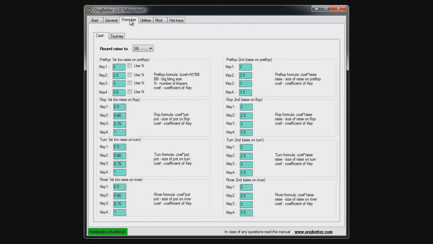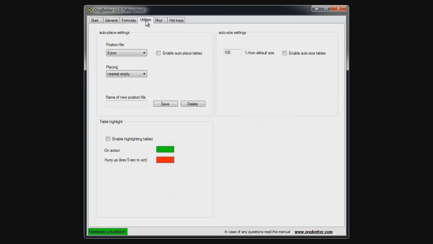Here under formulas you have the formulas for betting sizes for both cash games as well as tournaments, and here are different conditions: pre-flop first, pre-flop second, flop, turn, river. Pretty self-explanatory, and it's really nice to edit if you want to use specific bet sizes. Under utilities you have autoplay settings, auto size settings and table highlighting.